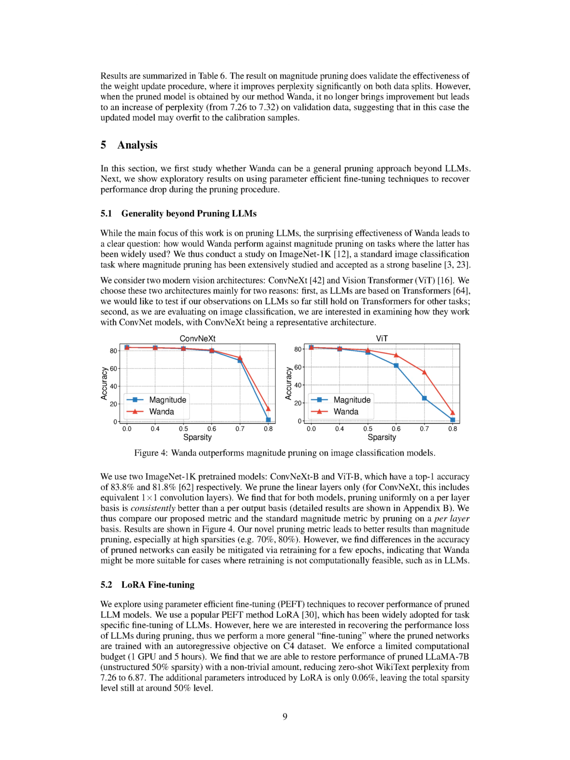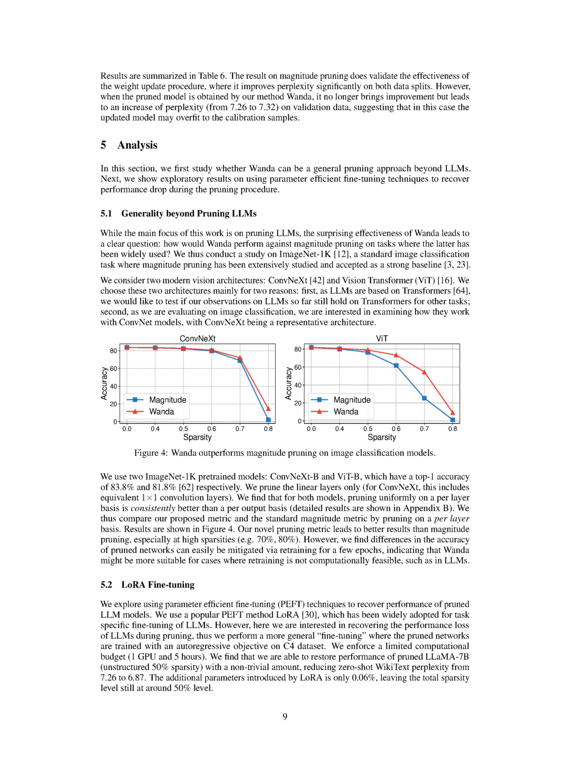To investigate this, we carry out a study using ImageNet-1K, a widely accepted baseline for image classification tasks where magnitude pruning has been extensively researched. We consider 2 modern vision architectures for our analysis, ConvNeXt and Vision Transformer, ViT. We chose these 2 architectures for a couple of reasons.